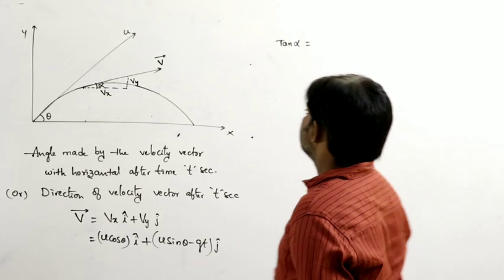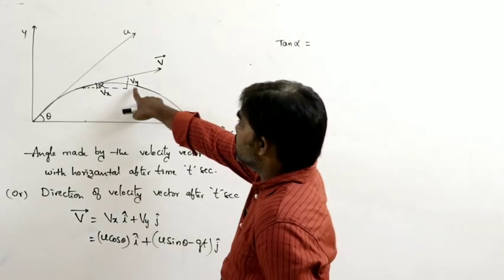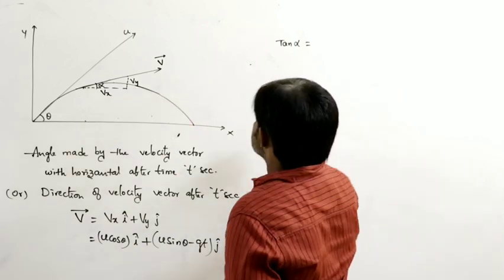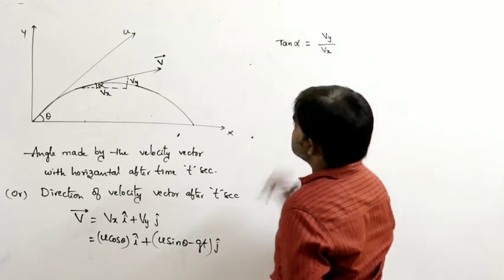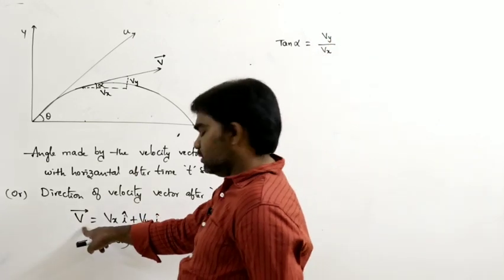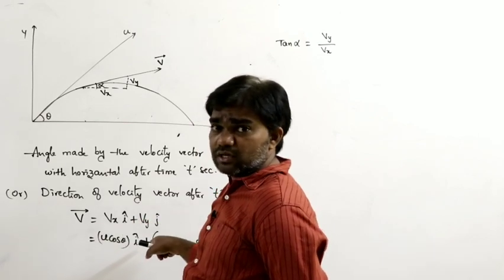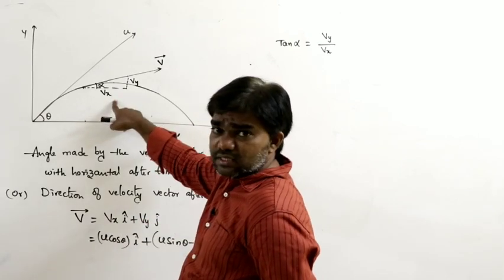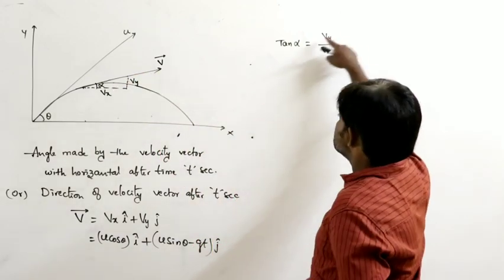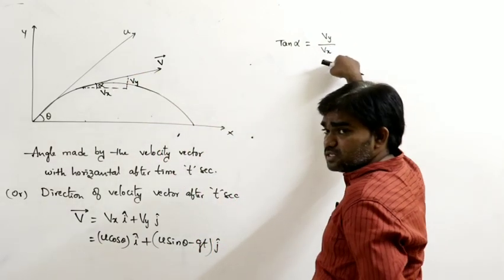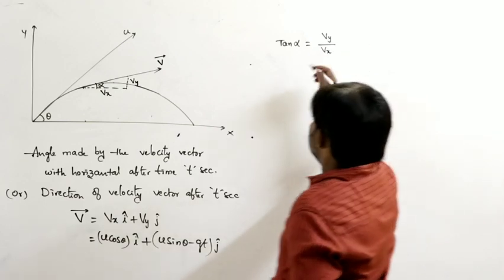That is important. So tan alpha is equal to opposite side by adjacent side, that means Vy by Vx. V is Vx i plus Vy j, where Vx is along the x axis and Vy is along the y axis. So tan alpha is equal to Vy by Vx.